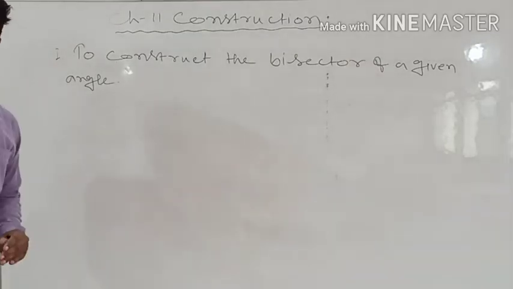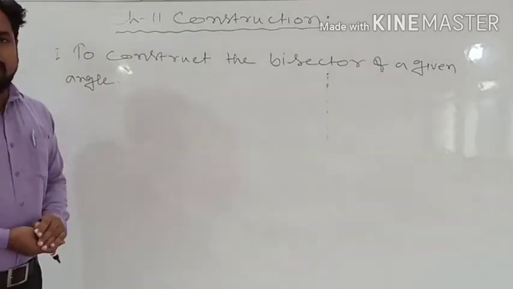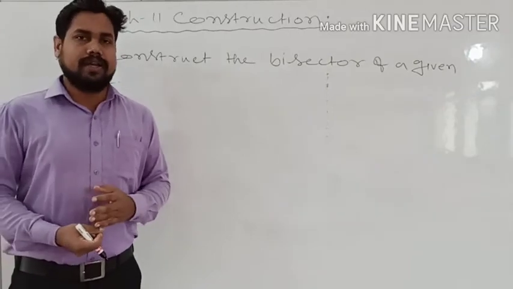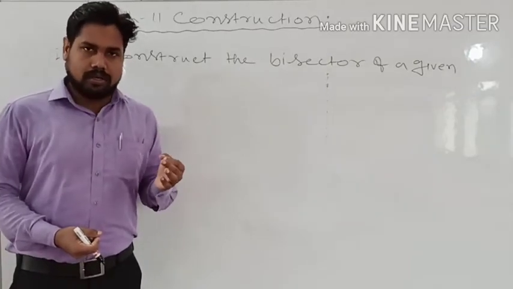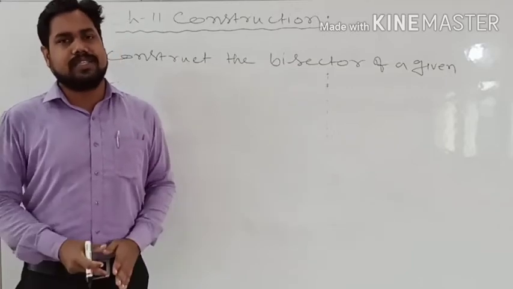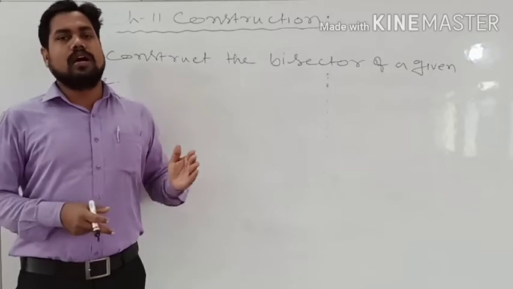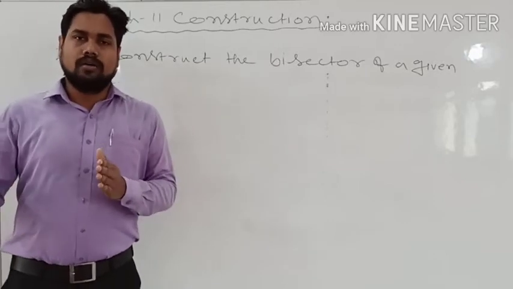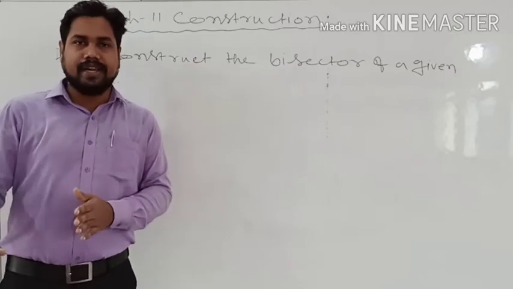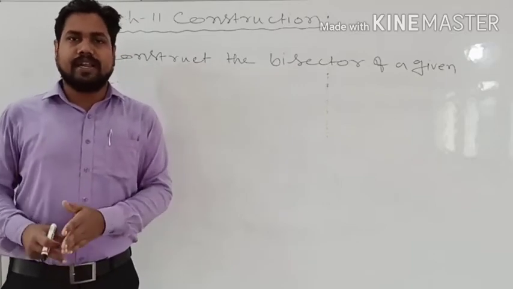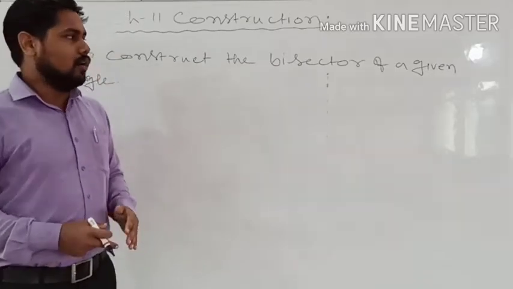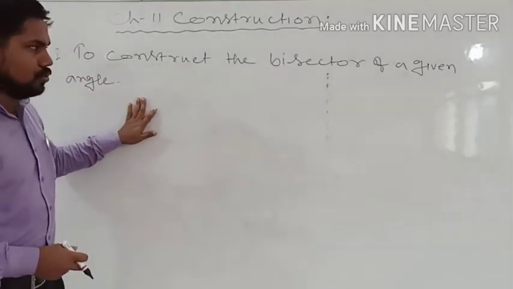So in your previous class, you have also learned how to construct circle, how to construct quadrilaterals, how to construct triangle, how to construct square, rectangle. Those are constructions we have learned. We have also learned how to construct with the help of compass, how we can construct angle of 30 degree, 60 degree, 15 degree, 45 degree, 90 degree, 120 degree. So these are measurements we have learned. So now the most important thing is to learn in depth.